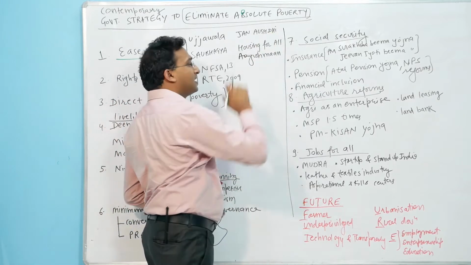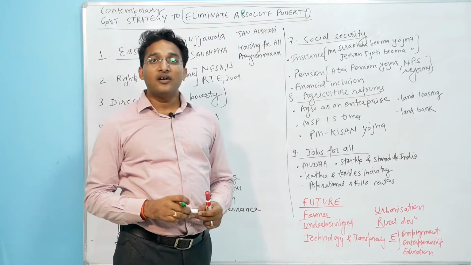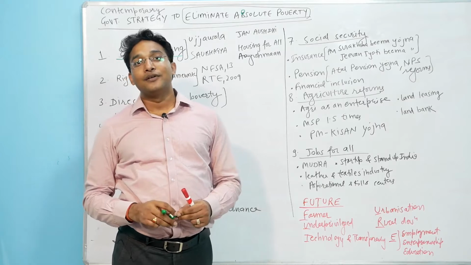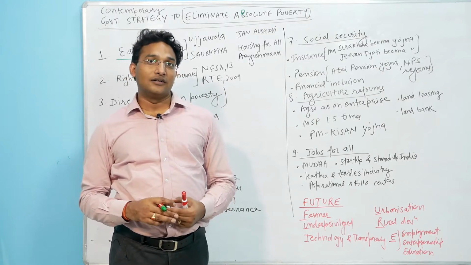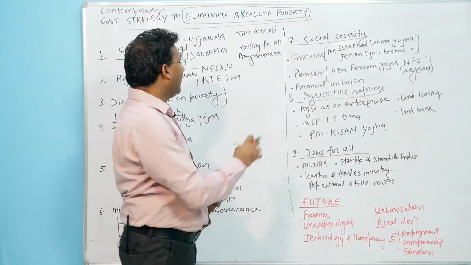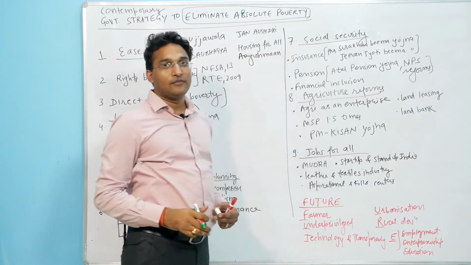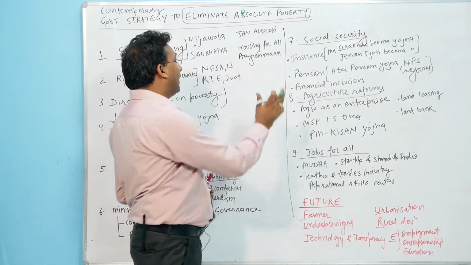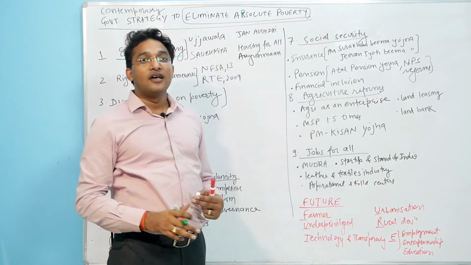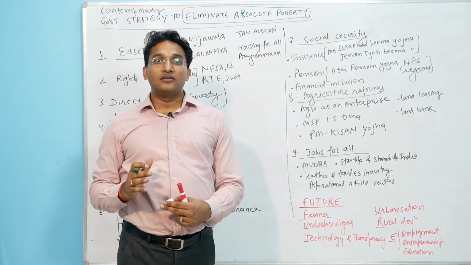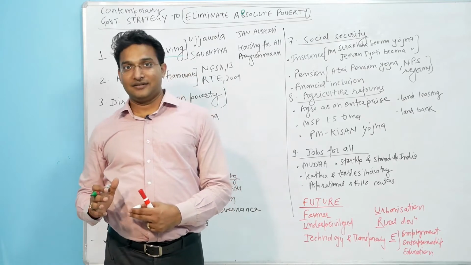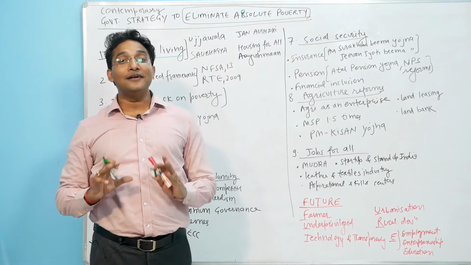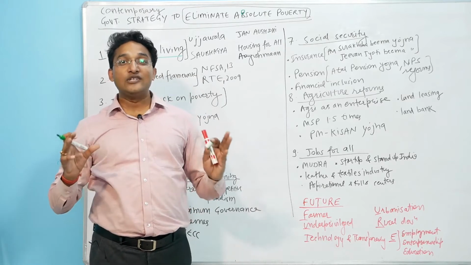Then the Jan Aushadhi scheme, where generic medicine stores are opened under the Pradhan Mantri Jan Aushadhi Kendras. Then the housing for all scheme, so that a roof can be provided to each individual. And then Ayushman Bharat, which addresses health needs through health insurance. All these schemes provide the foundation for ease of living.